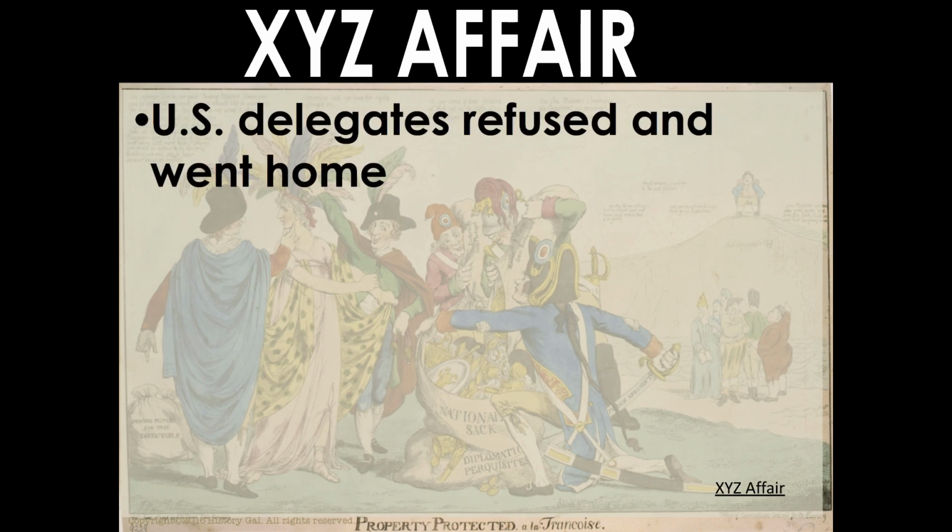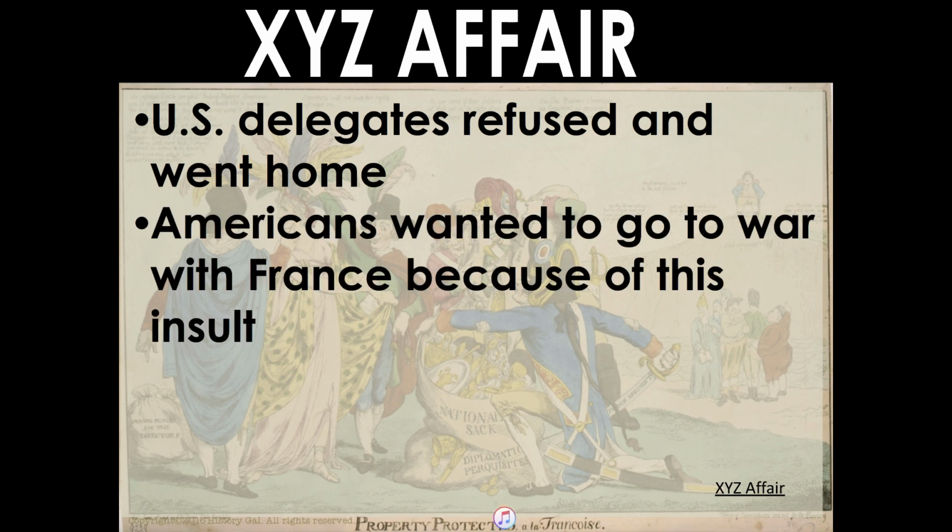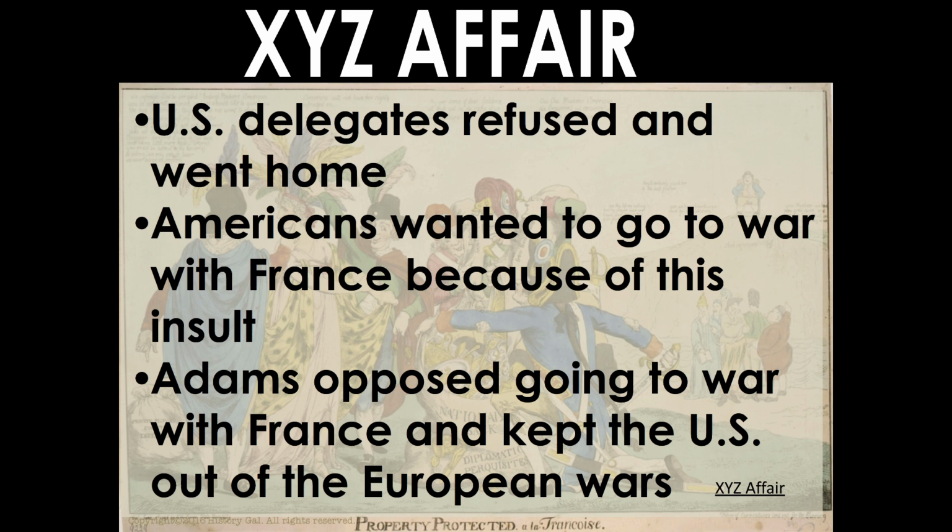So the U.S. delegates refused and they went home. And Americans wanted to go to war with France because of this insult. They felt they were being violated, they felt this was an abuse of power. And Adams opposed going to war with France and kept the U.S. out of European wars. Adams wanted to be anti-war because we had just gotten done with the Revolutionary War and all the other wars leading up to independence.